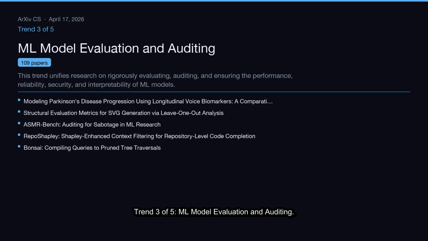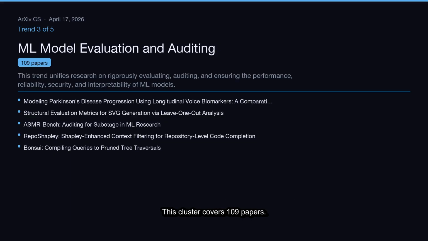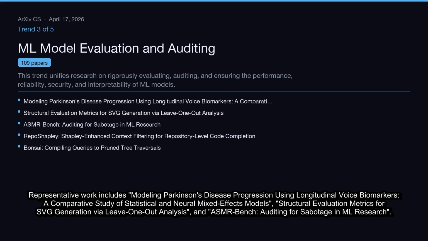Trend 3 of 5, ML Model Evaluation and Auditing. This trend unifies research on rigorously evaluating, auditing, and ensuring the performance, reliability, security, and interpretability of ML models. This cluster covers 109 papers. Representative work includes modeling Parkinson's disease progression using longitudinal voice biomarkers, a comparative study of statistical and neural mixed effects models, structural evaluation metrics for SVG generation via leave-one-out analysis, and ASMR Bench, Auditing for Sabotage in ML Research.